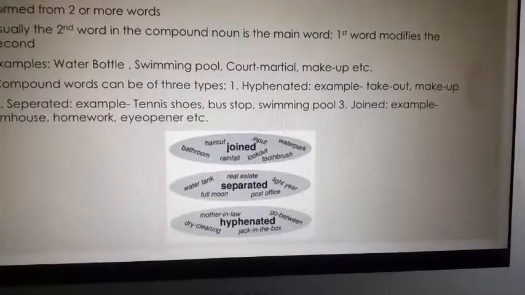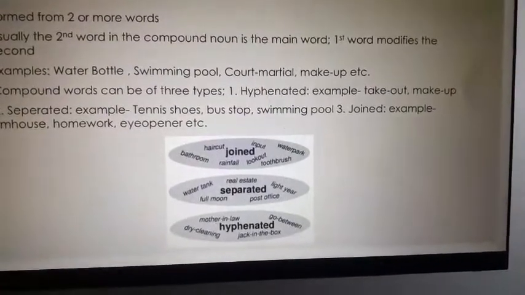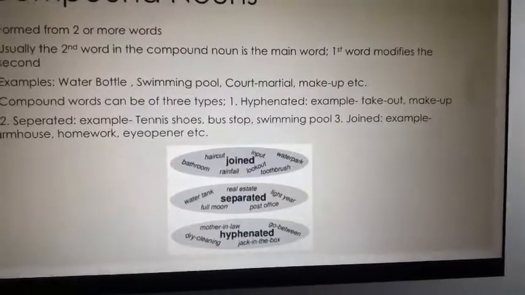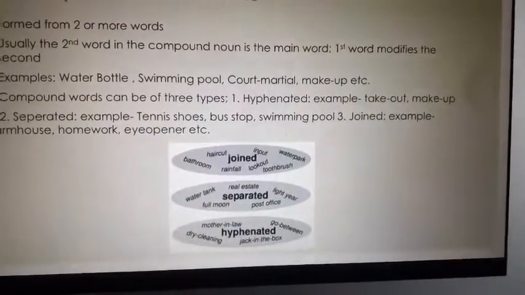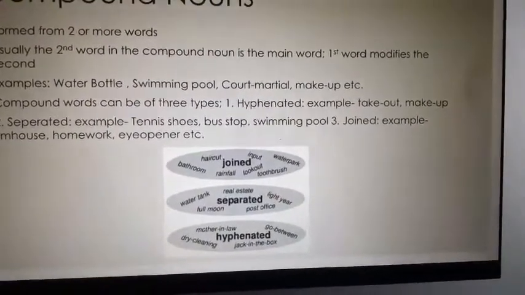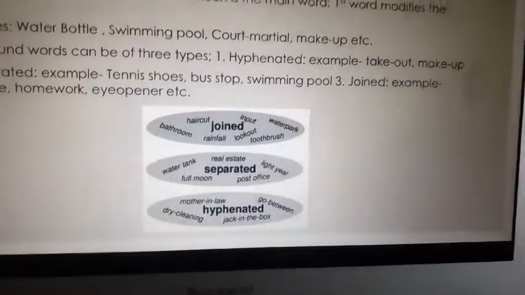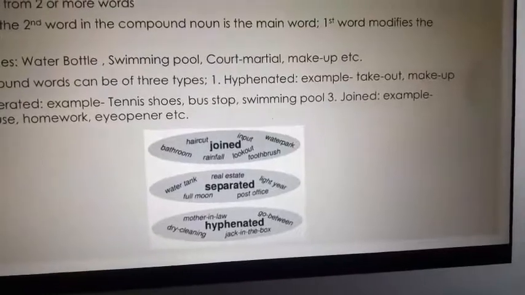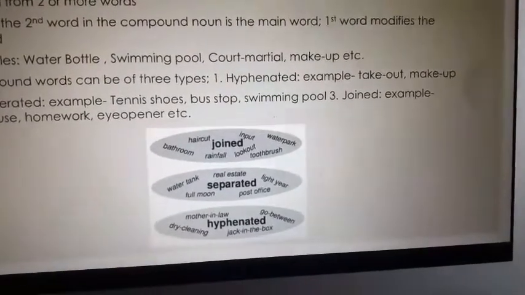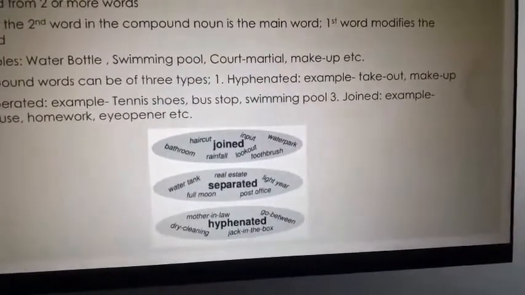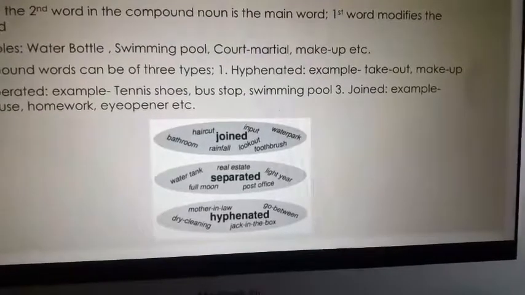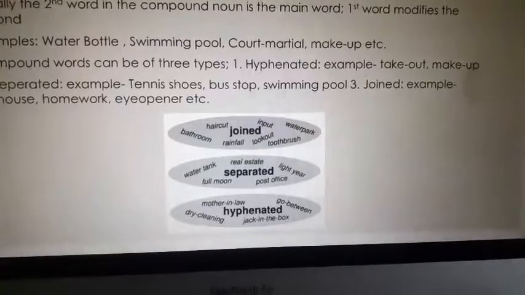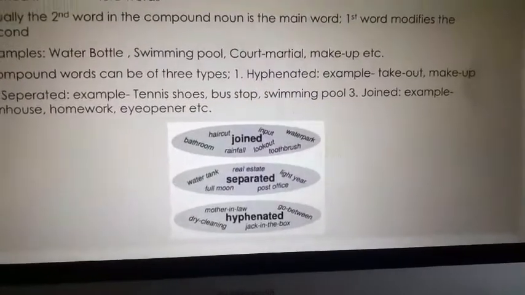Separated compound nouns are water tank, real estate, light year, full moon, post office, bus stop, etc. There are a lot of words which are separated and without a hyphen. Then comes your hyphenated words. Mother-in-law, daughter-in-law, father-in-law, dry-cleaning, jack-in-the-box, go-between. So these are all words which are used with a hyphen. These are also compound nouns, but they are hyphenated.